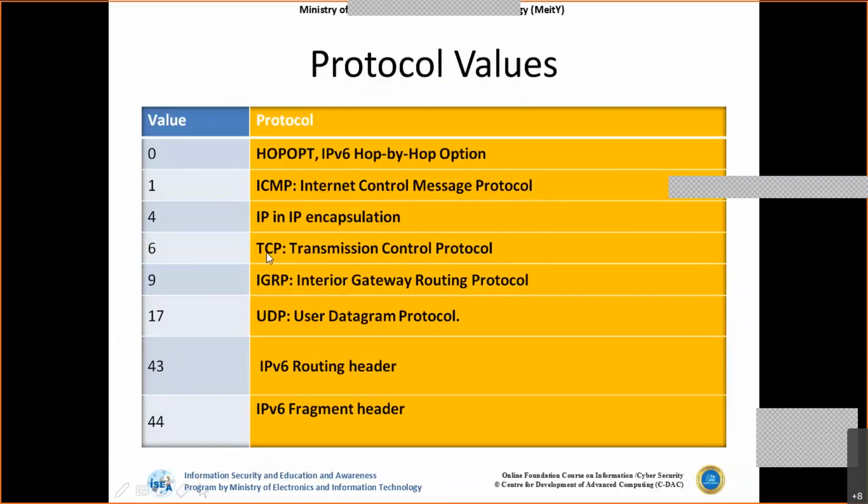Along with TCP and UDP, there are some other protocols which IP can link to. One example is ICMP, the Internet Control Message Protocol. The common ping command which we use actually uses the ICMP protocol. The next one is IGRP, the Interior Gateway Routing Protocol. Some routing protocols are also associated with IP.